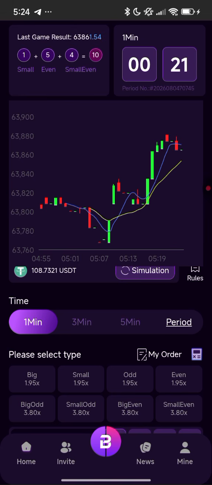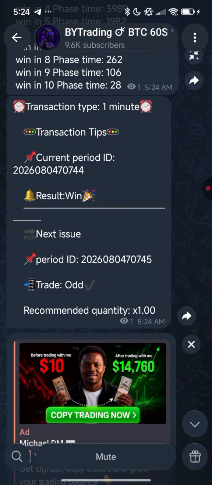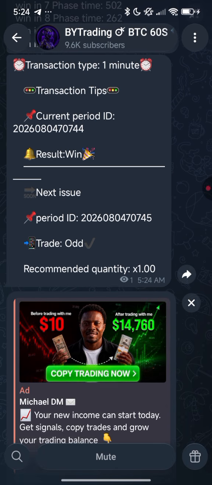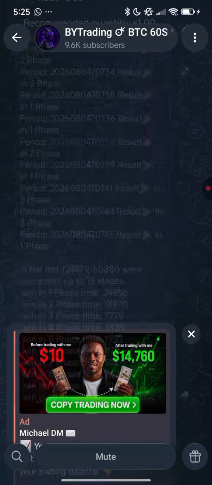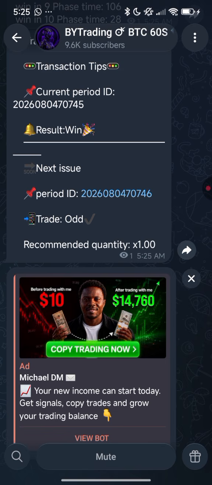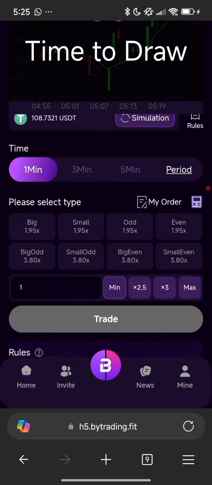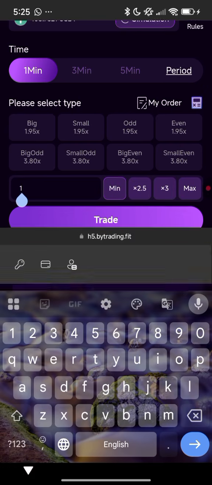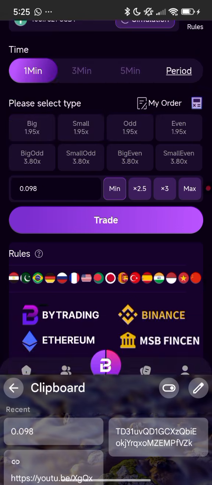So now it's 5:24. So we'll be entering by 5:25 again. So quickly wait for them. You can see with this last result we traded is a win. So we'll be entering again. It is 5:25. We are required to enter odd. You can see odd. So you can just minimize. Still stick on the 0.998 cents that I'm being given before. Still stick on it. Don't change. You should only change when you must have a loss. Now we are giving, I think, odd.